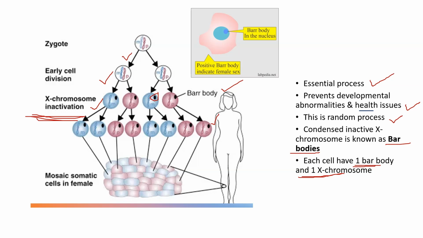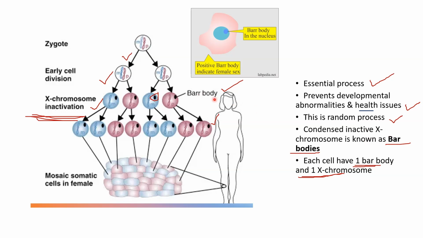So the choice of X chromosome in the inactivation process is very random. It's a random process, and this process happens in every single cell division, every single mitotic cell division. This silencing of the X chromosome happens, and it's strictly a random process. There are no rules and no criteria to inactivate the X chromosome.